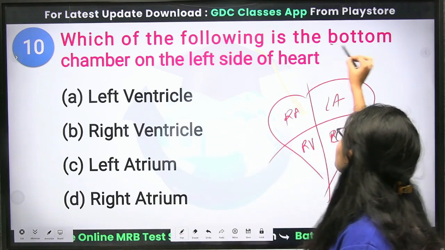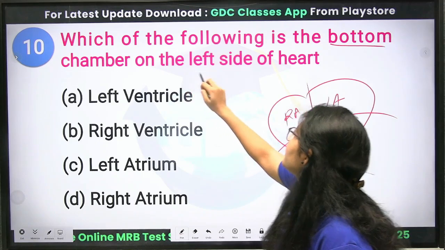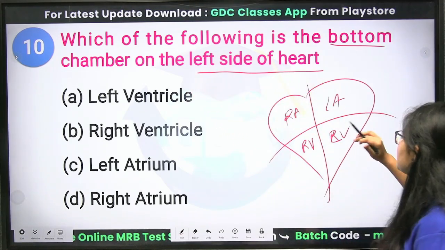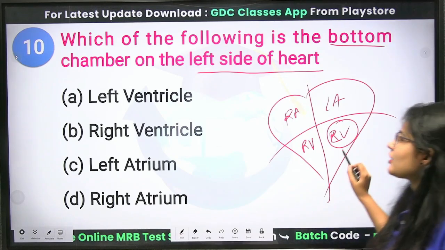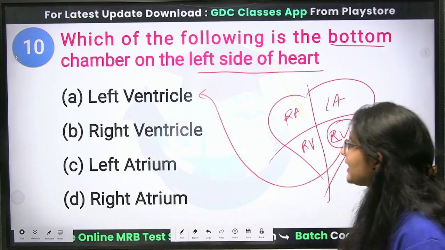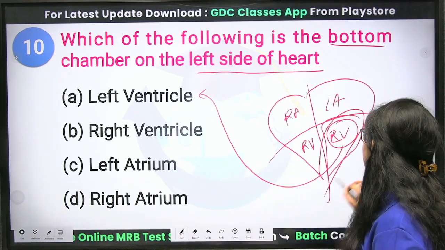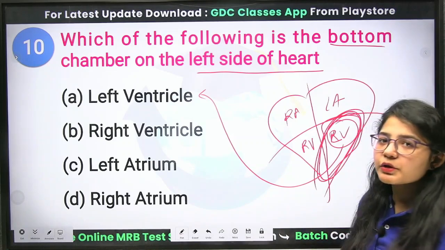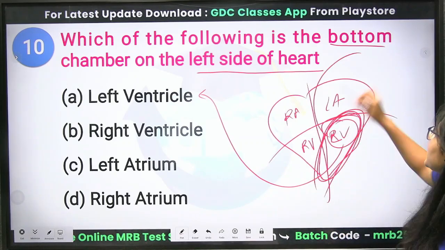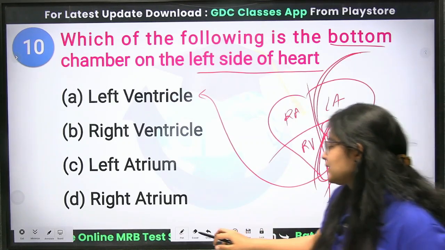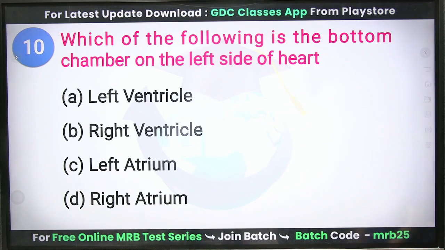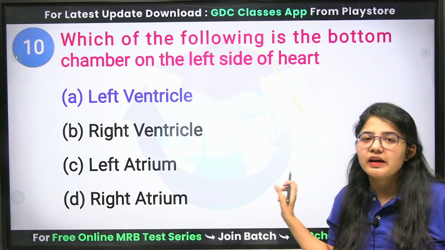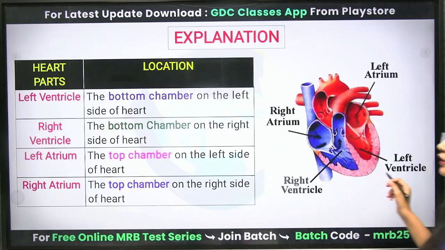The question is the bottom chamber of the left side of your heart. This is the bottom chamber and this is the left side of your heart. This is your left ventricle, and it has the thickest layer of wall, because it needs to pump the blood outside of the heart, which will circulate the blood to your complete body. So what will be the correct answer? That is the left ventricle. Okay.